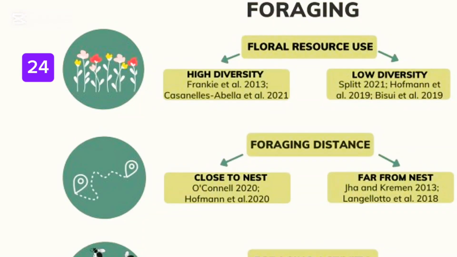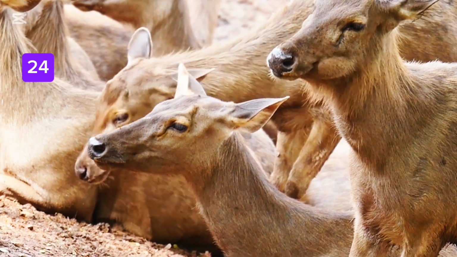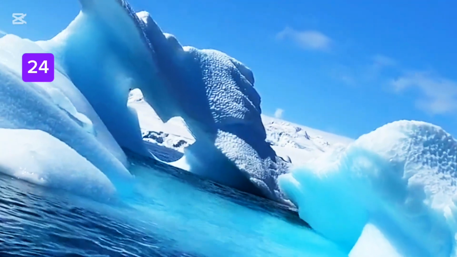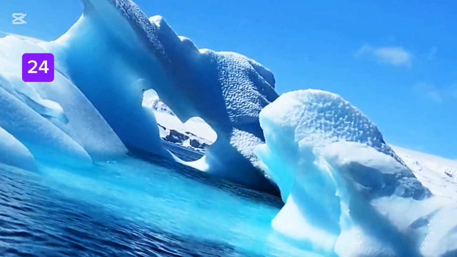Types of foraging strategies. Solitary foraging. Animal searches for food alone. Example, bears foraging for berries or fish. Group foraging. Animals work together to find food. Example, wolves hunting large prey as a pack. Tool use, using objects to access food. Example, chimpanzees using sticks to get termites.